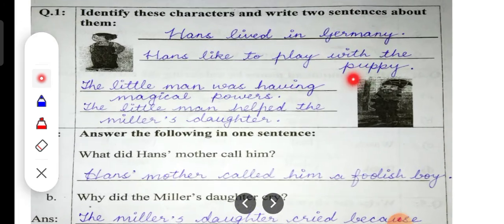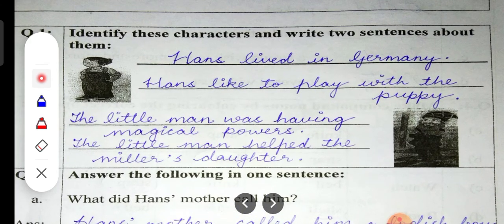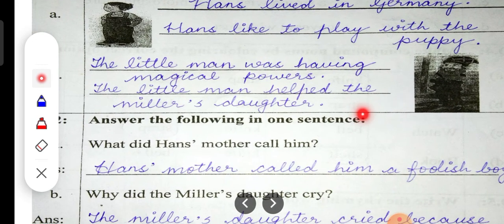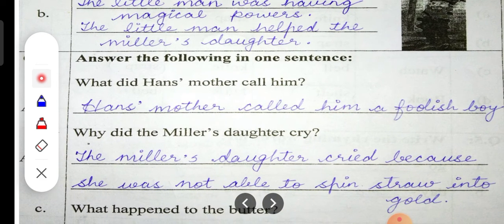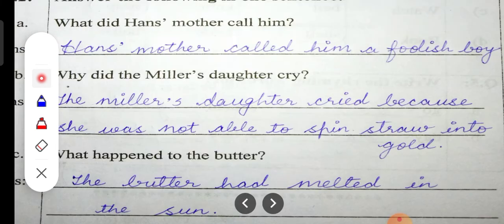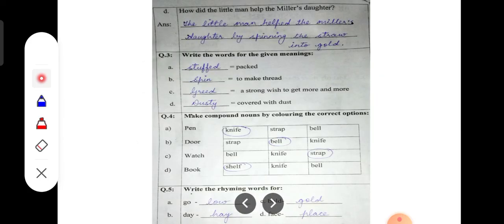That's it, children. With this, now these are the answers. You can see, children. See the answers. Answers may differ with what we have discussed. So you can write my said answers, or else you can copy these also. Then after that, this.